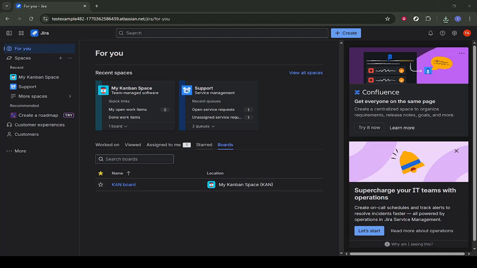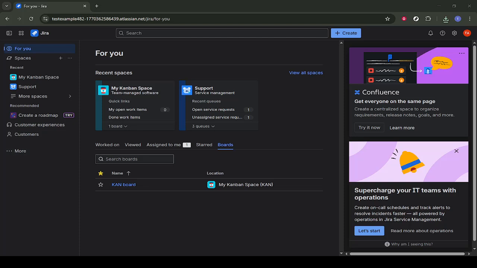First, make sure you're logged into your Jira Cloud site with an account that has permission to install apps, typically a site admin or Jira admin. Once you're in, start from the main Jira home area, often called the For You page. This is usually where Jira lands you when you sign in, and it contains your personalized overview and navigation sidebar.